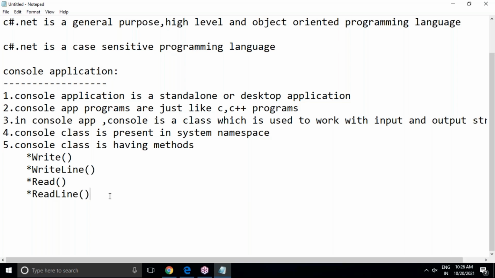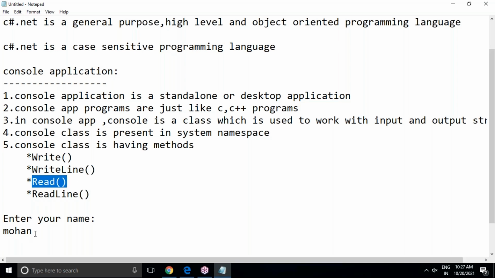For example, I'm asking through my program, enter your name. So I have to enter my name like Mohan. This is my input because as an end user, I'm giving my input to my application. So this Mohan is a name entered by the user. This name should be read by the application. To read it, we use the read method or the read line method.